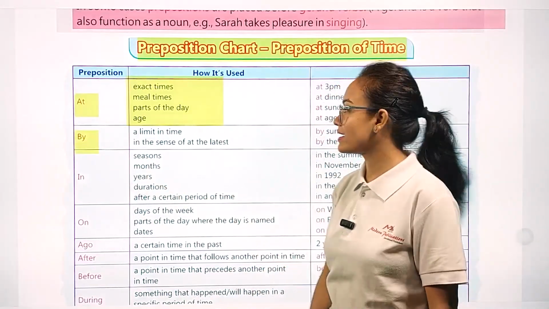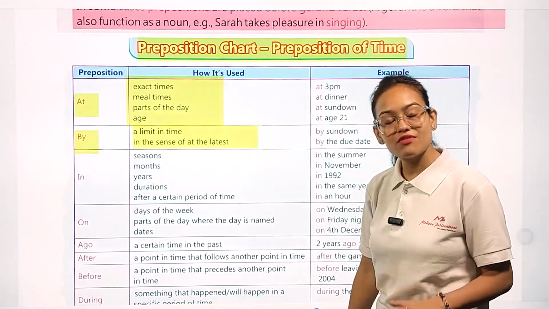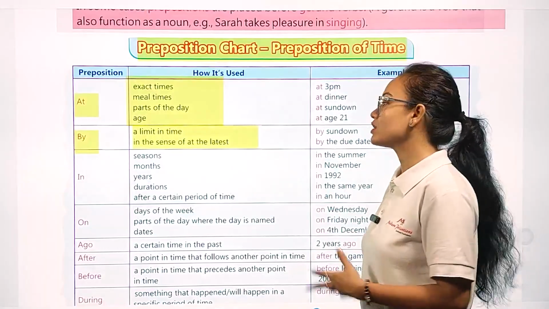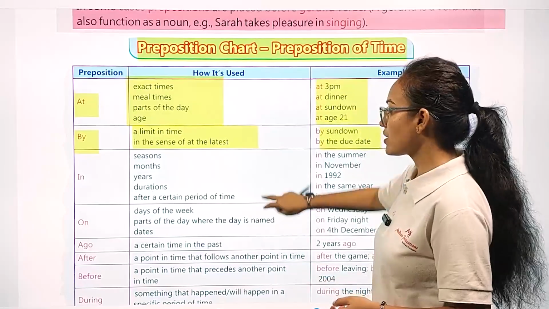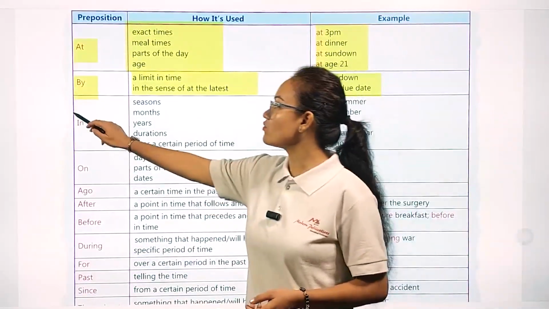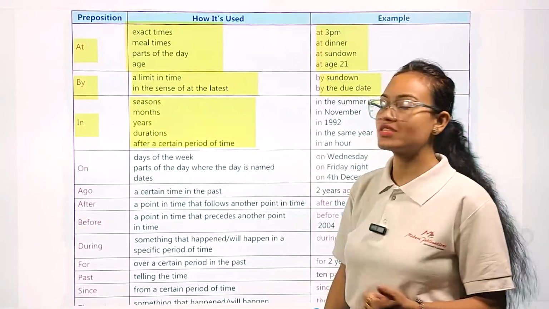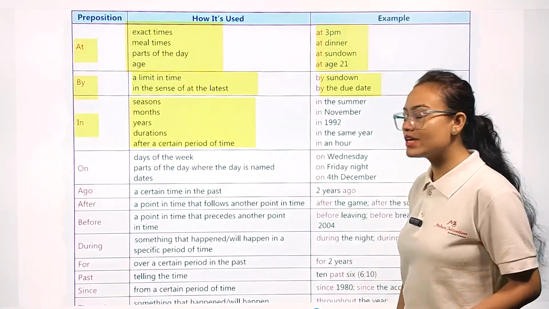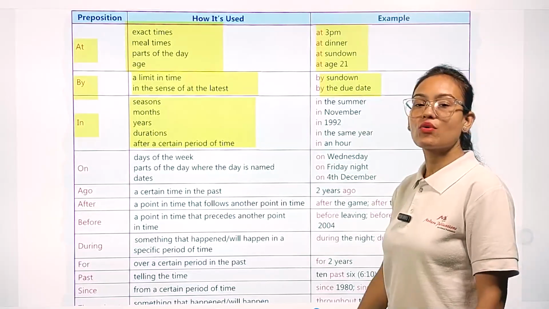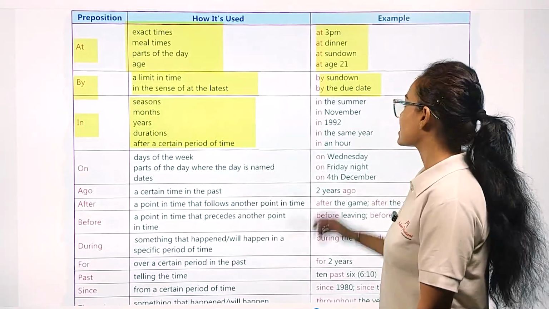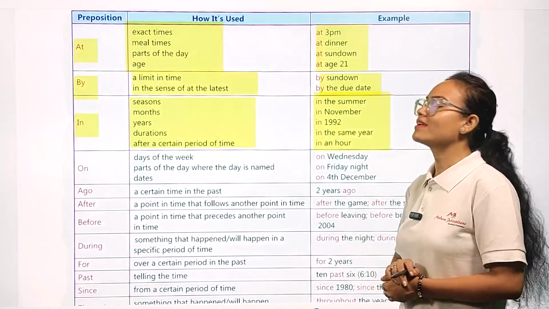Now the next preposition word is by. We use by for a limit in time, in the sense of at the latest. Whenever we are talking about a time limit, we can use by. Example, by sundown, by the dew. Similarly, the next preposition word is in. We use in whenever we are talking about seasons, months, years, duration, and after a certain period of time in the sentence. In all these cases we use the preposition in. Example, in the summer, in November, in 1992, in the same year, in an hour.